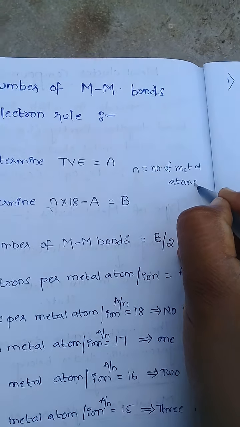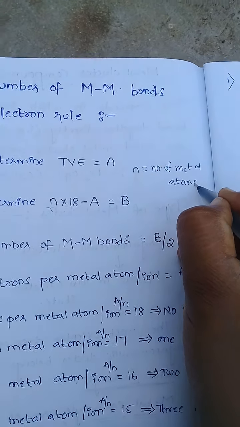Total valence electrons equal to A. Total valence electrons means number of valence electrons of each metal plus number of electrons from each ligand plus charge. There is no charge.